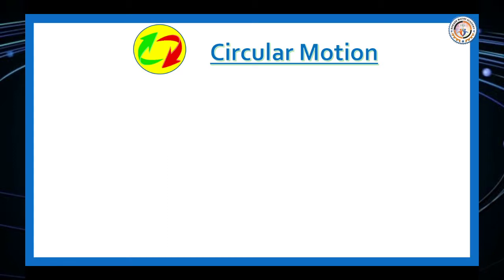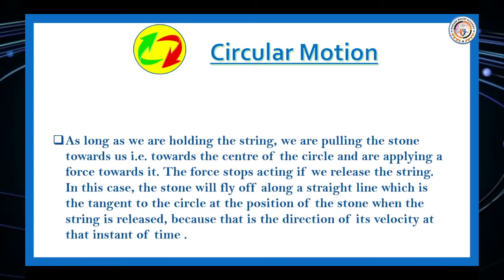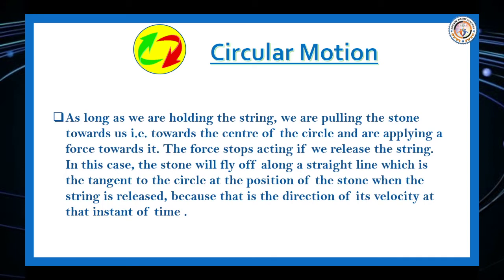So, circular motion is our next topic. As long as we are holding the string, we are pulling the stone towards the center of the circle, that is, we are applying a force towards the center. The force stops acting if we release the string. In this case, the stone will fly off along a straight line, which is the tangent to the circle at the position of the stone when the string is released.